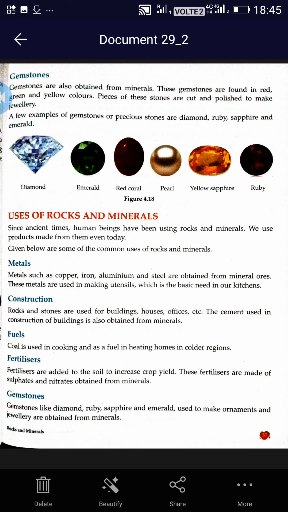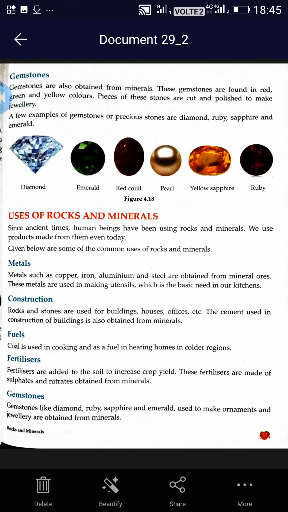First one is metals. Metals such as copper, iron, aluminium and steel are obtained from mineral ores. Ores, what I told, that metal producing minerals are called ores. So these metals are obtained from the metal producing minerals. These metals are used in making what? Utensils. Utensils are made up of copper, iron, aluminium, steel. Everyone must have seen these utensils in the kitchen. They are made up of these metals only.